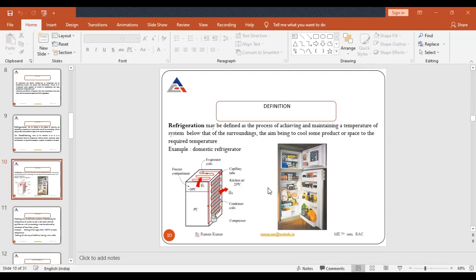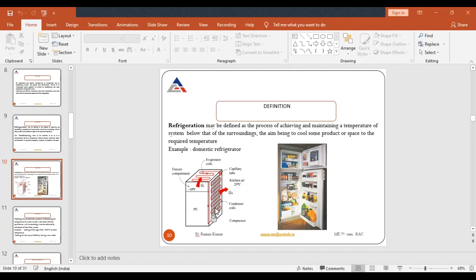So look here, where we use refrigeration, as we see from the figure, in our domestic refrigerator. This refrigeration is there to achieve and maintain a temperature below the surroundings. Okay, so what is its main aim? To cool the product or space to the required temperature. If I go with an example, its example is the domestic refrigerator. So refrigeration is used there. Look here, this is the VCR cycle.